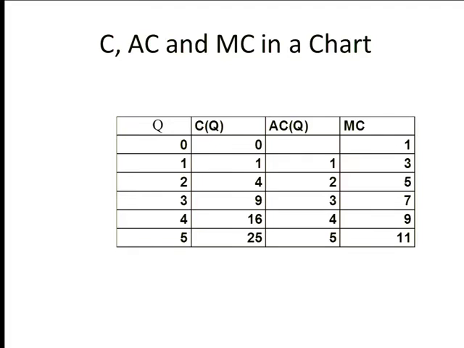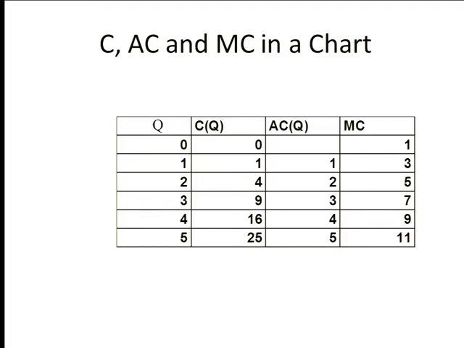Here I calculate marginal cost, the approximation. I take C of 1 minus C of 0. That's 1. I take that as marginal cost of Q. Notice that when you do it discretely, you also could have shifted the table up and chosen a different convention. I've just chosen a convention. The reason why I define marginal cost at 0 to be C of 1 minus C of 0 is that it's conventional. I'm not telling you that the other isn't okay. I'm telling you it's the way I did it.